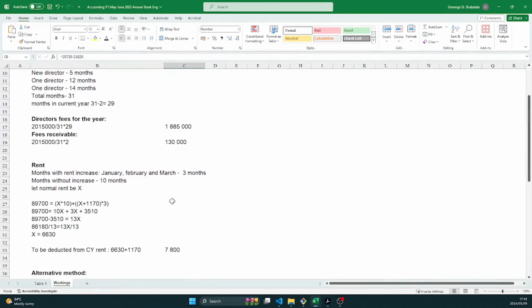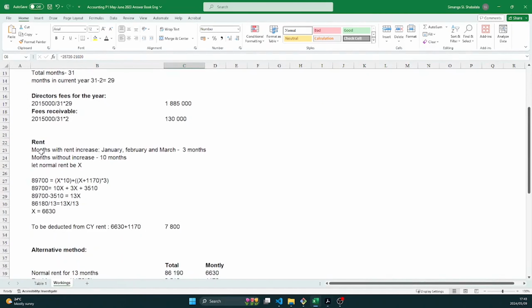Okay, so let's see how we're going to go about calculating that rent. All right, so here's the summary. The rent increased in these 3 months. All right, and then the months without increase, it's 10 months. That's from March 2022 until December 2022. That will give you 10 months.